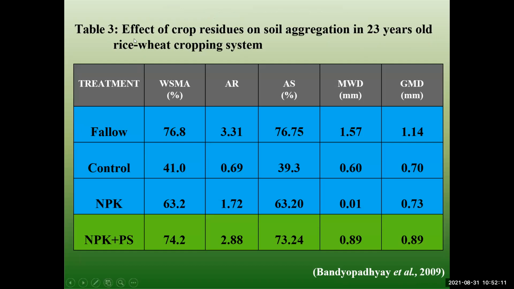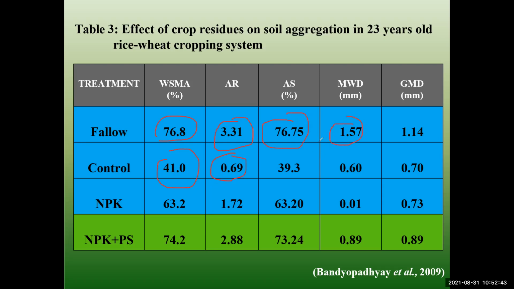Then now this is the table: effect of crop residue on soil aggregates in a 23 years old rice wheat cropping system. How does the treatment work? These are the control, NPK, and WSM 26.8, here 3.31. And the control is 41.0 and 0.69. There is some difference between the WSM and AR, and AS is 26.75, MWD is 1.75.